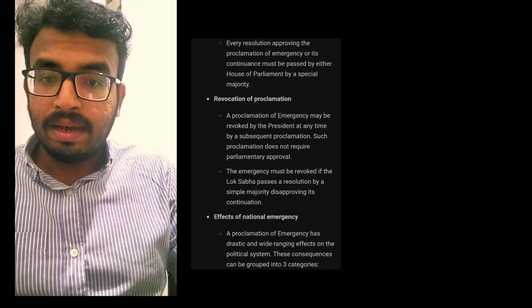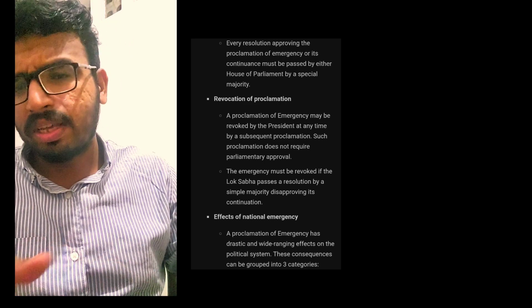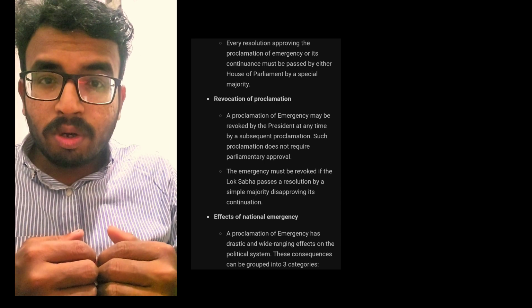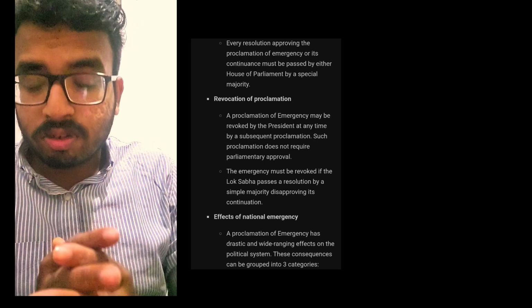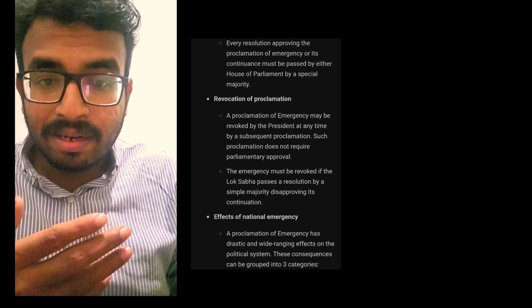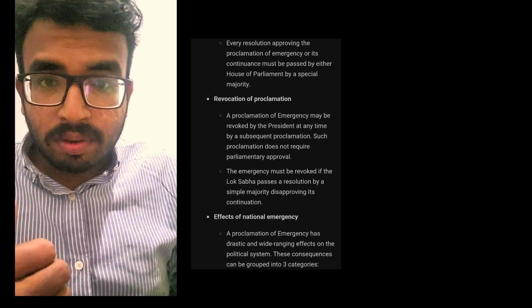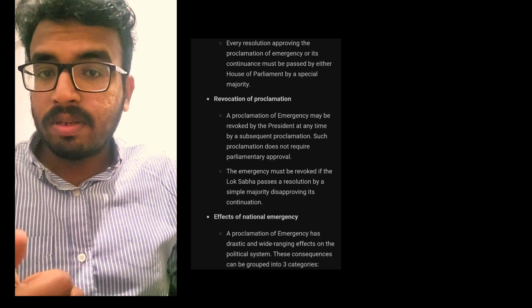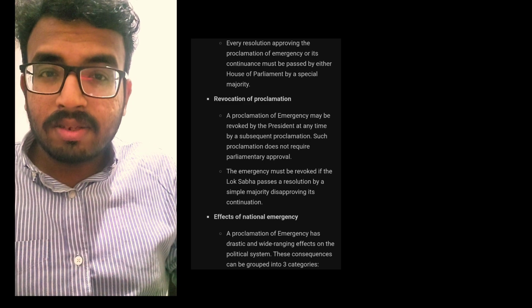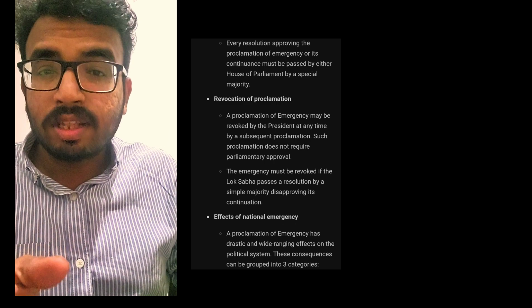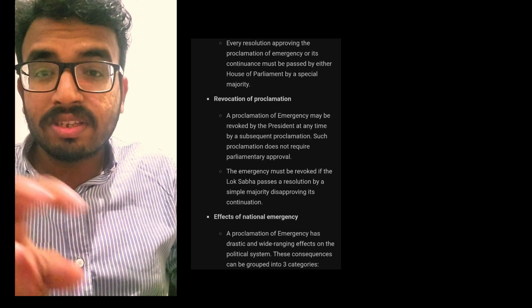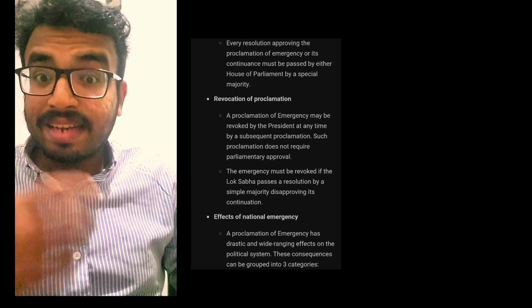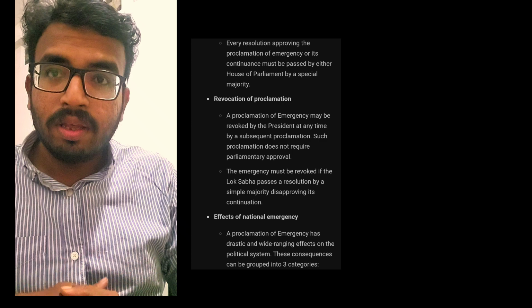For example, if our neighbor, whether Pakistan or China, is going to engage in war using armed forces against each other, using military strength, then our country can impose the national emergency. The second case is where there is no formal declaration that armed forces will be used against the country. That is an external emergency too, like sudden, immediate attacks without any formal previous notice. So let's continue our class.